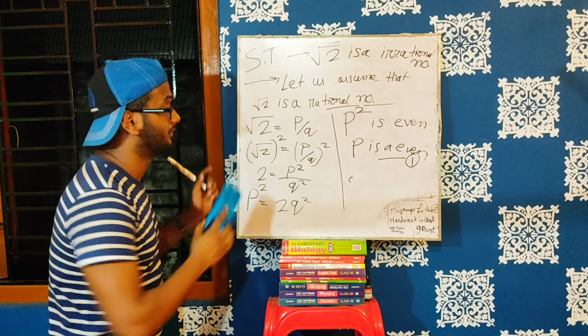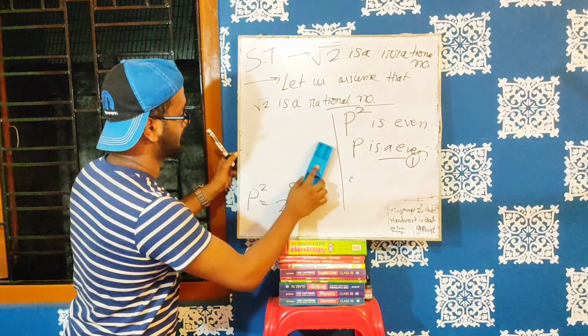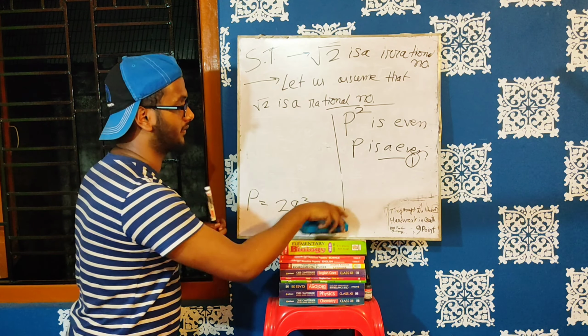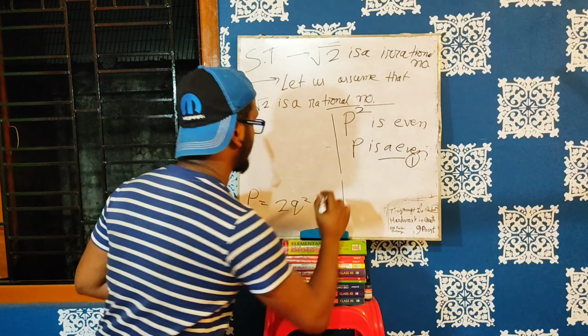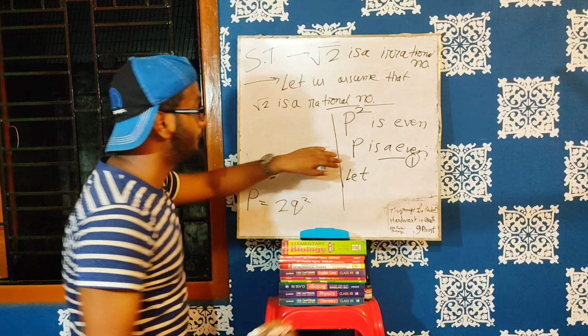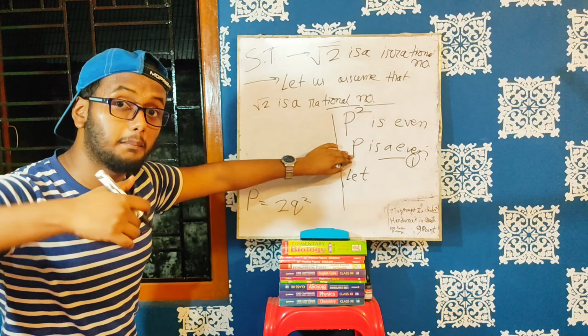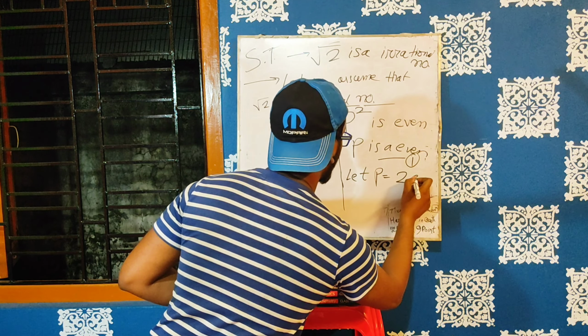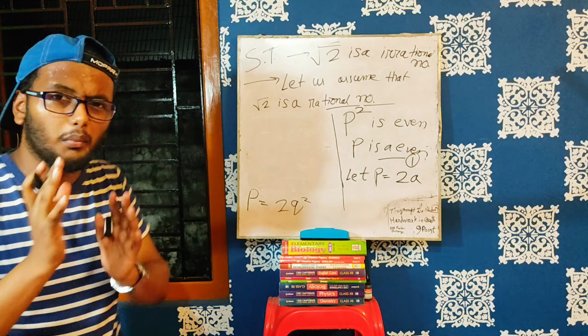Now we have to again let something. Let me rub this one again. Now what are we going to let? We have to find p, so we are going to let p. Okay, let p is equal to 2a. It's from our mind.